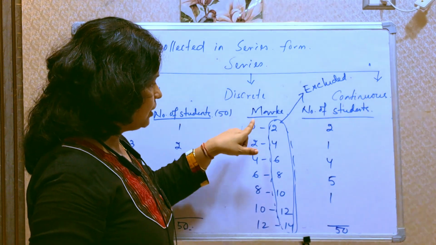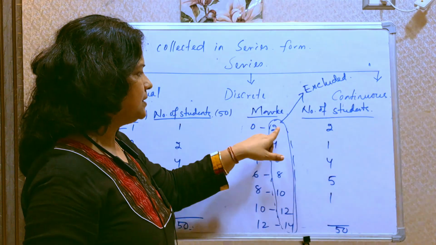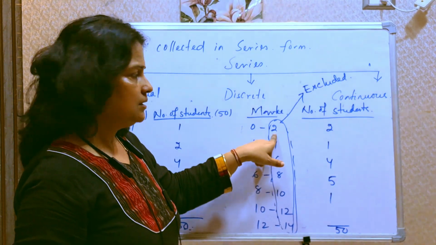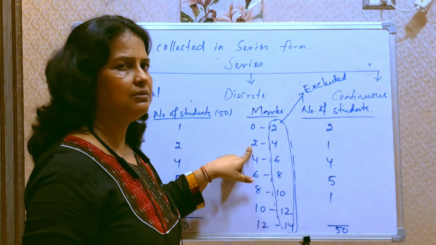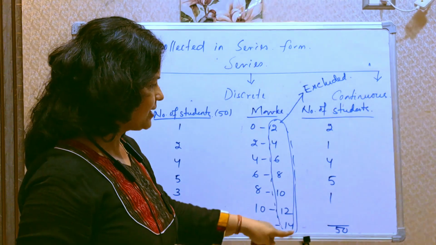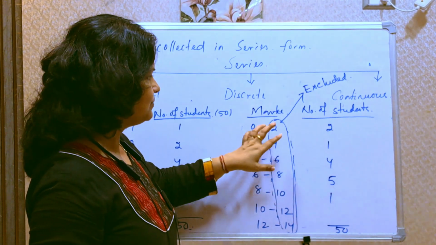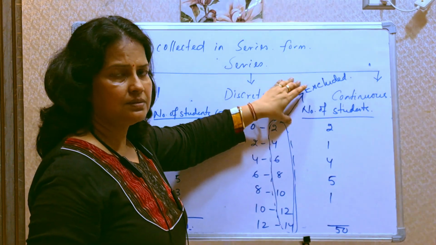If someone is securing up to 1.999, that person will be counted here. When that person is securing 2 marks, that person will be counted here, not here. This one will be excluded. That's why this series is called exclusive series.